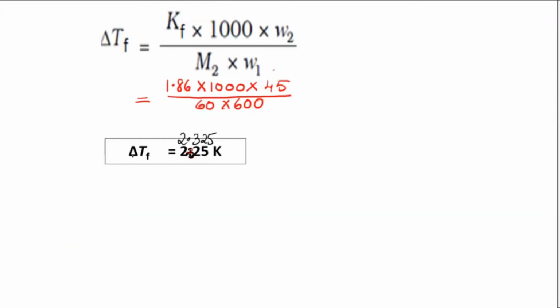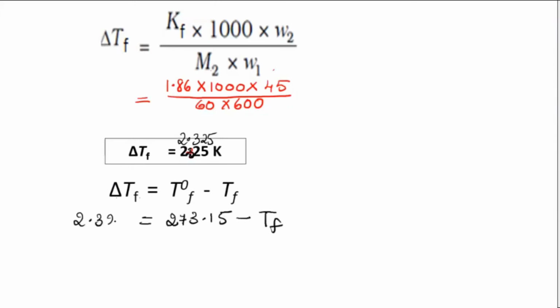Now we got delta TF. You can find TF now using this formula: delta TF is equal to TF naught minus TF. TF naught is your pure solvent, so that is 273.15 minus TF. This you know, it is 2.325. Subtract both. So TF is equal to 273.15 minus 2.325. This will be your final answer after subtraction.